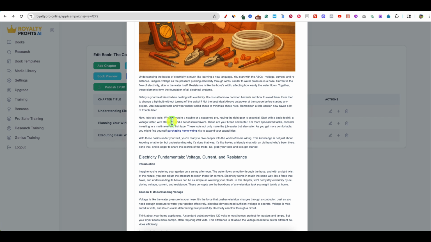Now let's talk tools. Whether you're a newbie or a seasoned pro, having the right gear is essential. Start with a basic toolkit, a voltage tester, wires, strippers, and a set of screwdrivers. These are your bread and butter. For more specialized tasks, consider investing in multimeter and fish tape. These tools not only make the job easier.